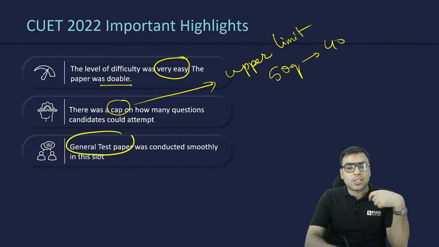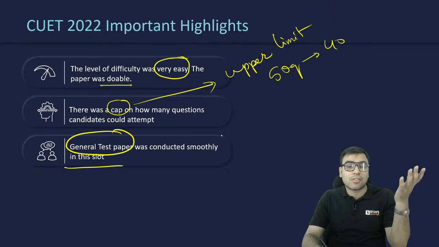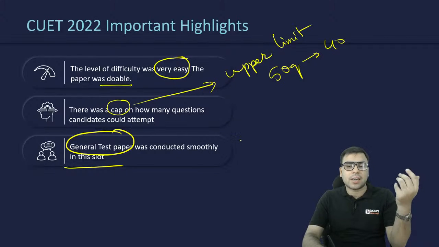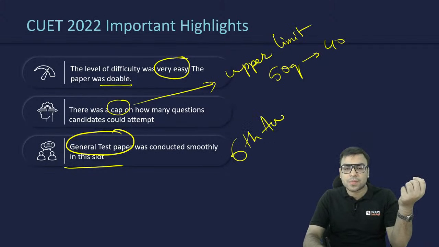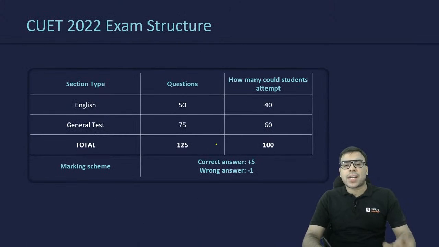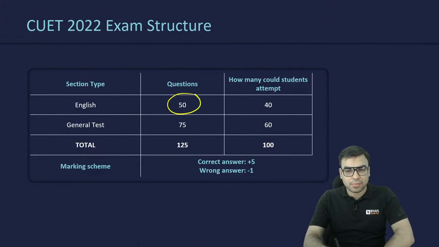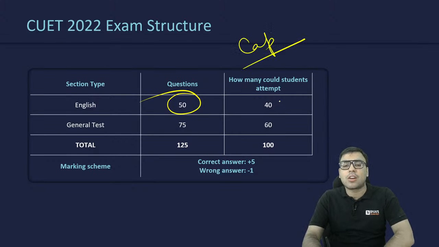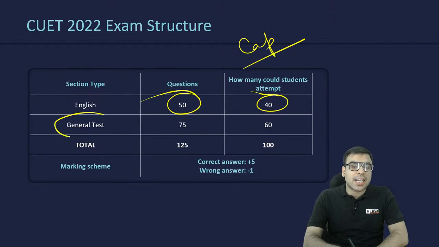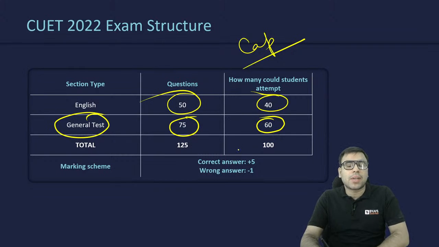General test paper was conducted smoothly in this slot. On 4th August there were issues and the general test was not conducted, but on 6th August CUET it was conducted smoothly. So let's see the exam pattern. 50 questions were there, with an upper limit, so out of 50 you were supposed to attempt only 40. In the general test there were 75 questions, out of which you were supposed to attempt 60.